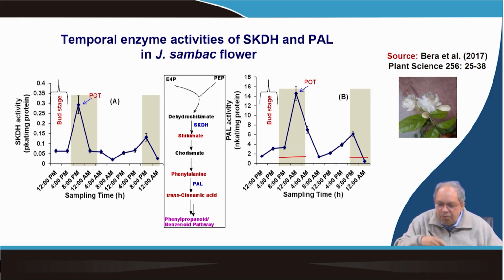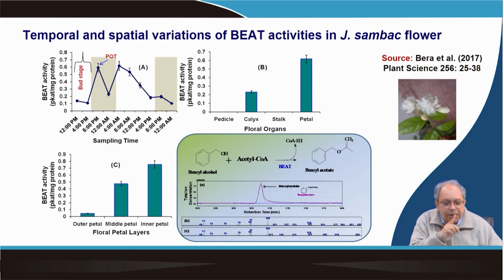That is important because PAL activity is followed by the other reactions leading to the formation of the phenylpropanoid pathway, and this is the BEAT activity, but it reaches maximum much later than that of the PAL activity.